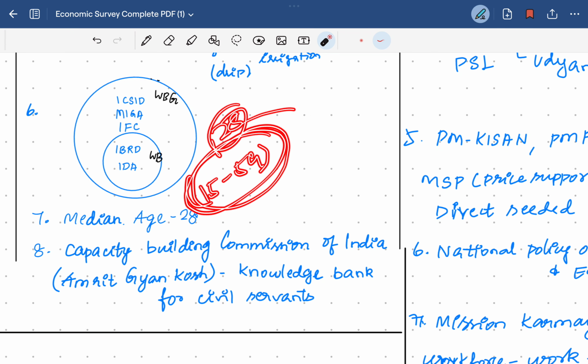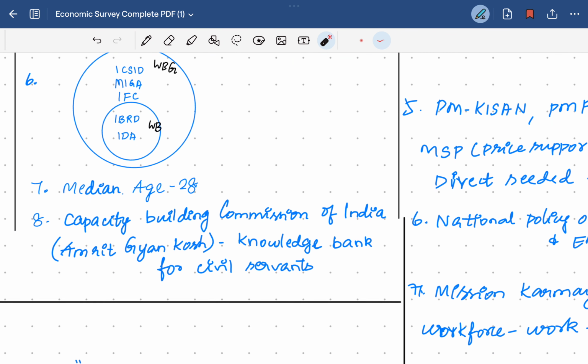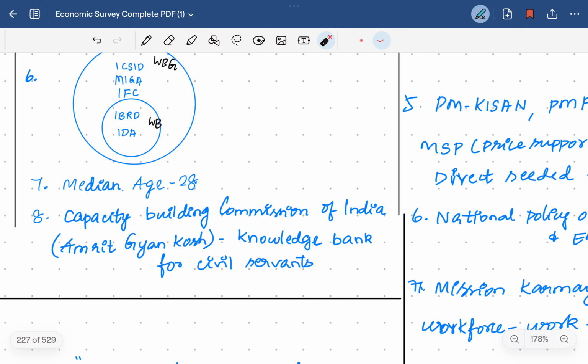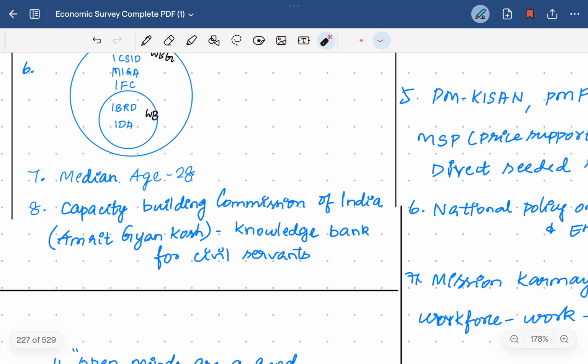So we have a huge potential to explore in this group of people when you give them sufficient skill and knowledge. Then the Capacity Building Commission of India has the Amrit Gyan Kosh, which serves as the knowledge bank for civil servants to continuously improve their knowledge even while in service, apart from the training.